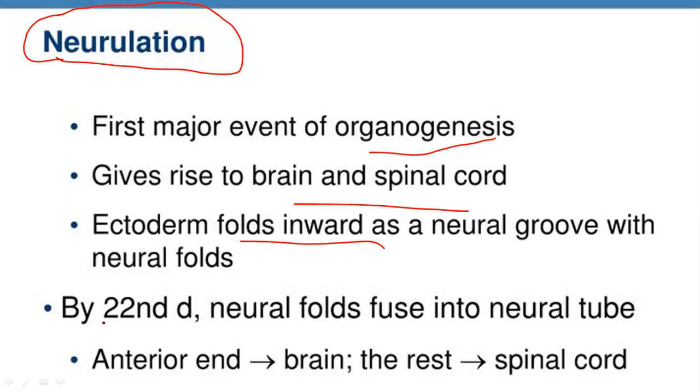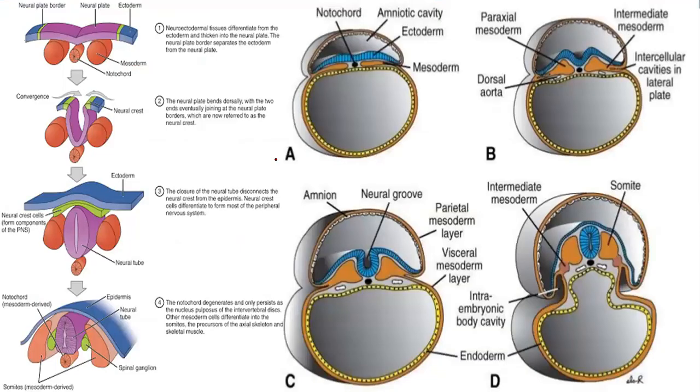That is on the 22nd day, neural folds fuse to form the neural tube, and at the anterior end the brain, and the rest at the back will be formed into the spinal cord. Now we'll see the process of neurulation, also called the first step of organogenesis, and that is very, very important.